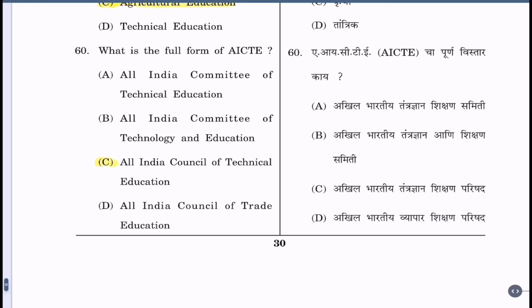Question 60. What is the full form of AICTE? A. All India Committee of Technical Education. B. All India Committee of Technology and Education. C. All India Council of Technical Education. D. All India Council of Trade Education. Correct alternative is C. All India Council of Technical Education.